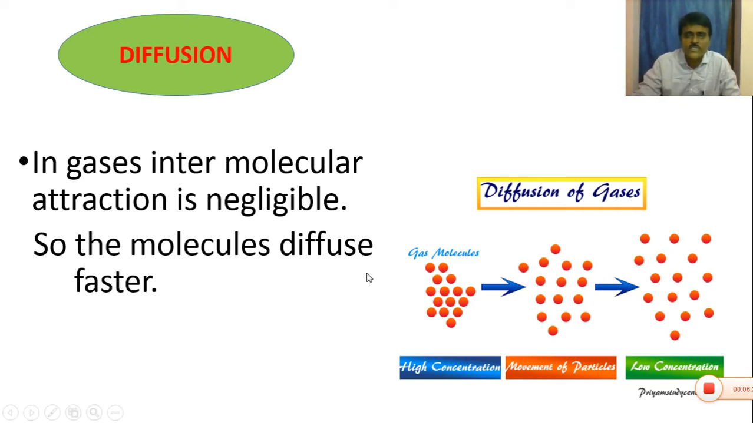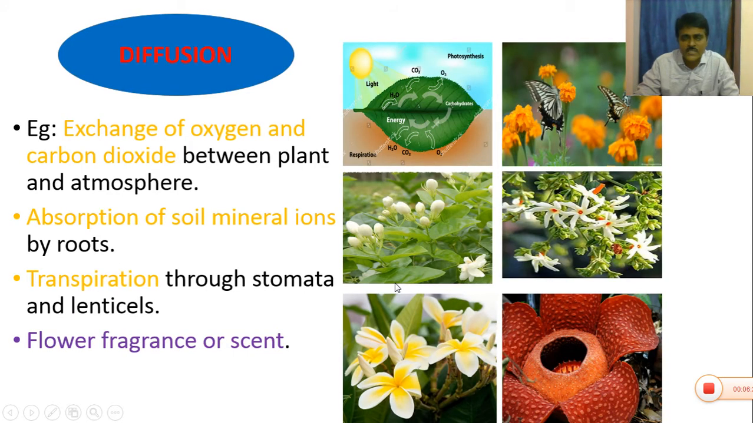Okay. So that is diffusion. Diffusion is a physical process in which the molecules or ions move from high to low concentration. So what is the use of diffusion in the plant body? See here. Exchange of gases takes place between the plant and the atmosphere. In the process of photosynthesis, the plant leaves absorb carbon dioxide and release oxygen. In respiration, the leaves absorb oxygen and release CO2. So gas exchange is an example of a diffusion process.